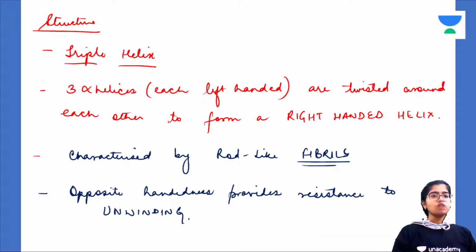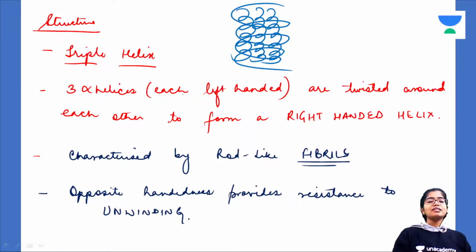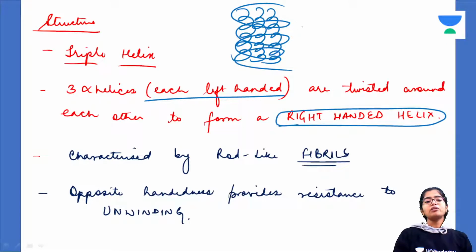Next is the structure of collagen. The structure of collagen is a triple helical structure. What is a triple helical structure? It contains three separate strands, which are alpha helices, and then this is the superstructure. The three individual alpha helices are left-handed, whereas the superstructure is right-handed. Why is it right-handed? Because right-handed is more stable. Why is it more stable? Because it has 180-degree or collinear hydrogen bonds.